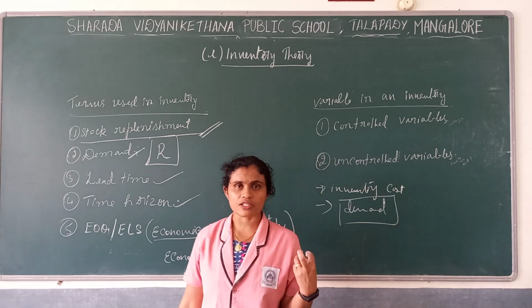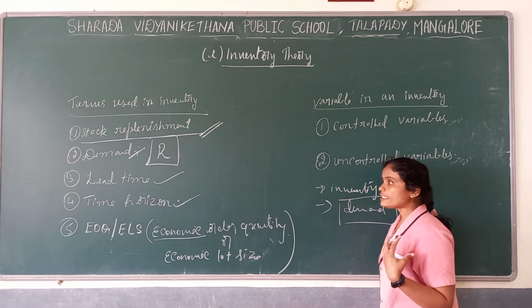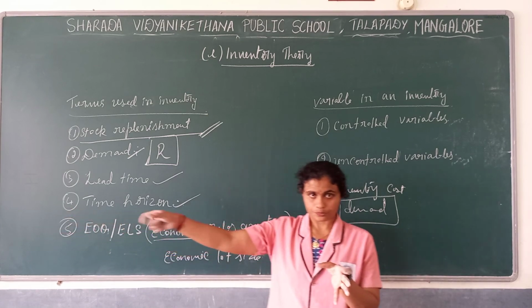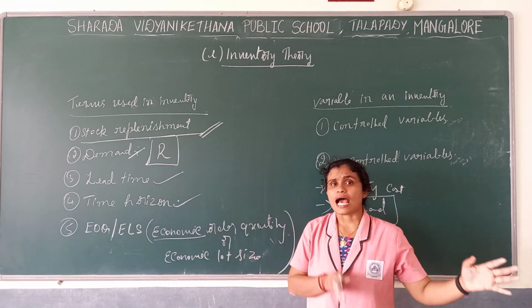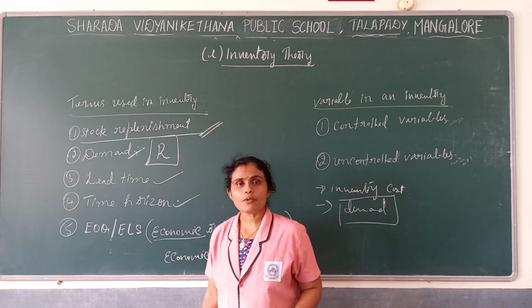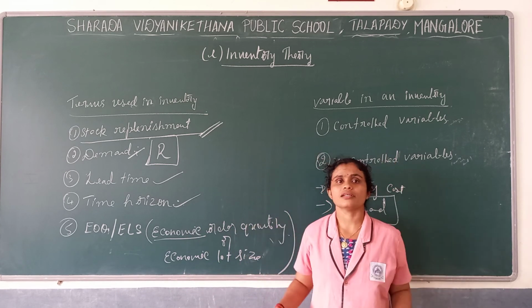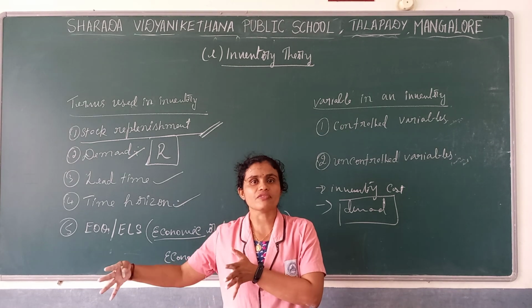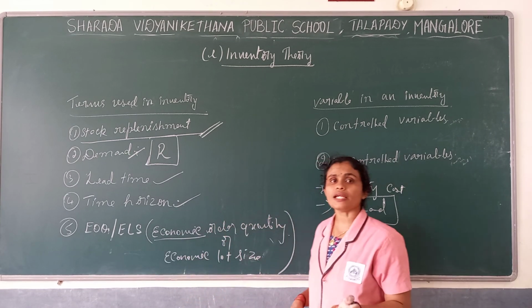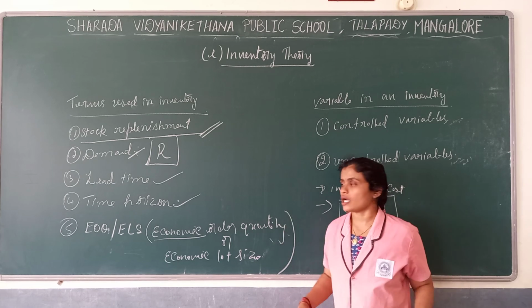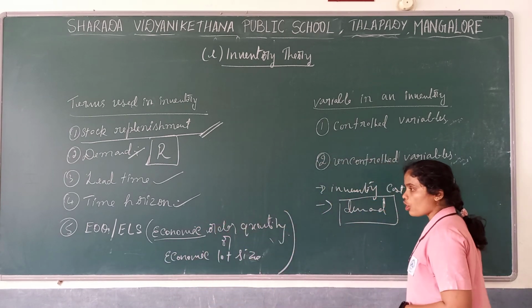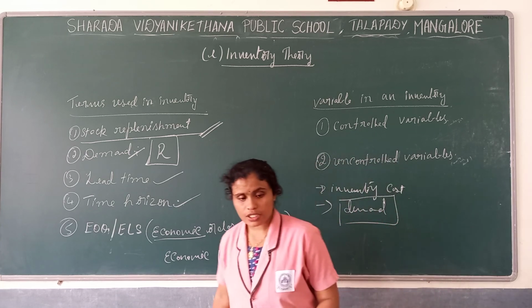Demand means the required quantity of goods. Lead time is the time gap between placing an order and arrival of goods. Time horizon means the entire time period for which we plan our inventory. EOQ and ELS are economic order quantity and economic lot size.